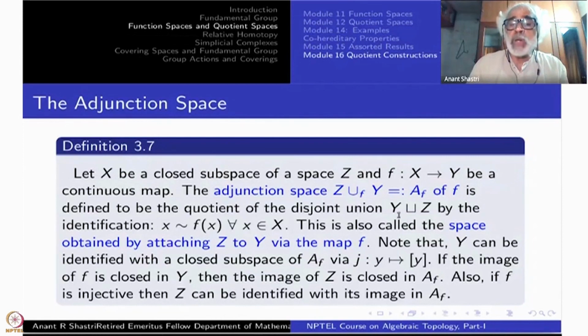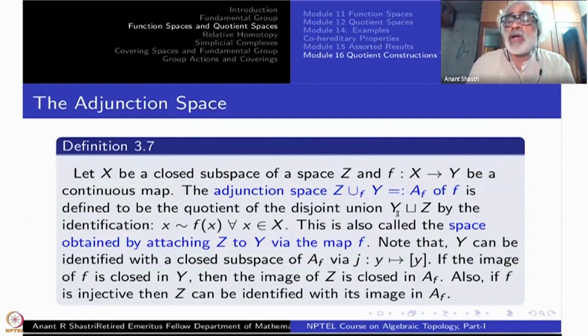It is going to be the disjoint union of Y and Z. Then you have to make identifications. What are the relations? Every point x in X will be identified with f(x) in Y. This is the identification.